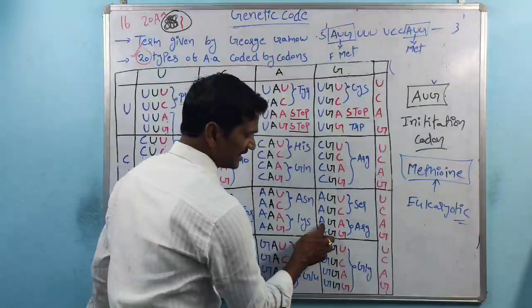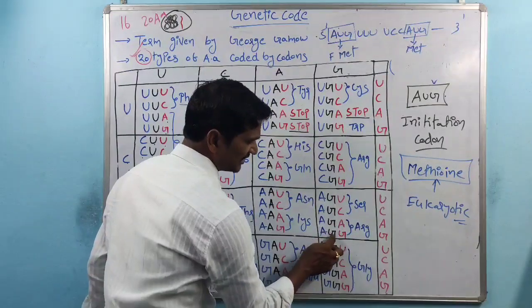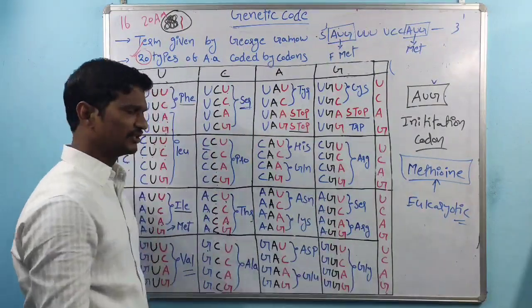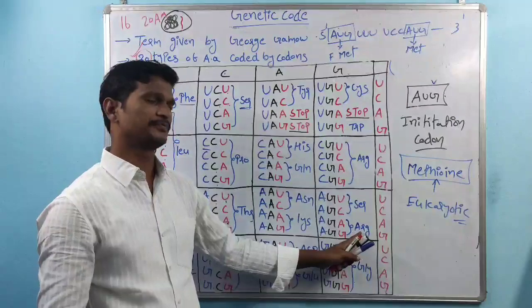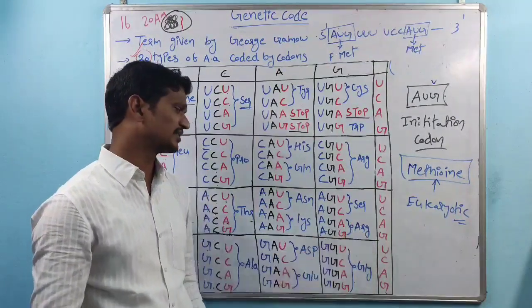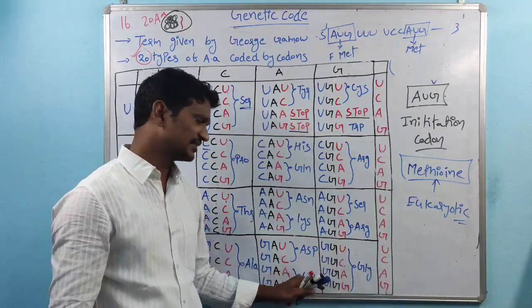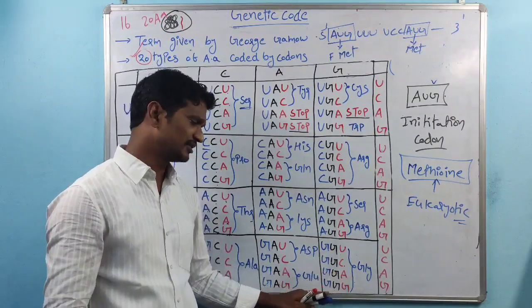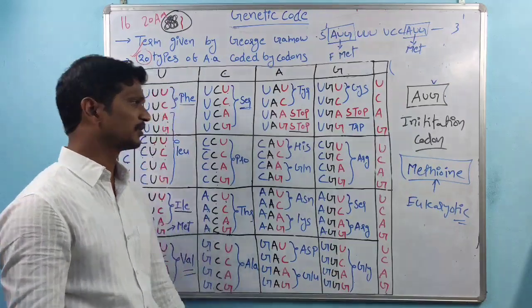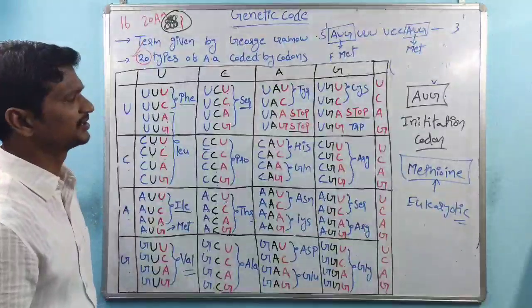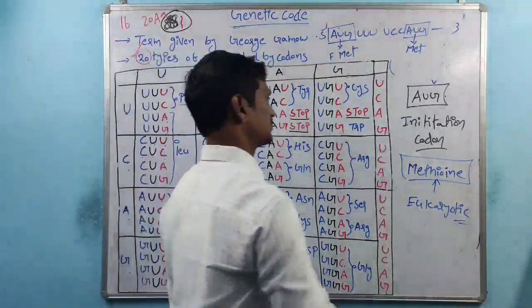And next one, AGA and AGG, right? These two are codes for arginine. And GGU, GGC, GGA, and GGG. These are codes for glycine amino acid.